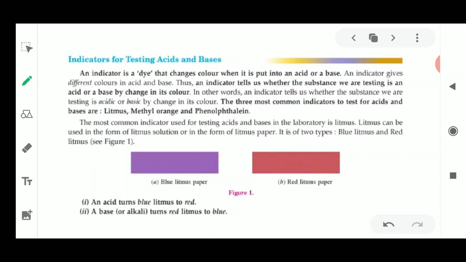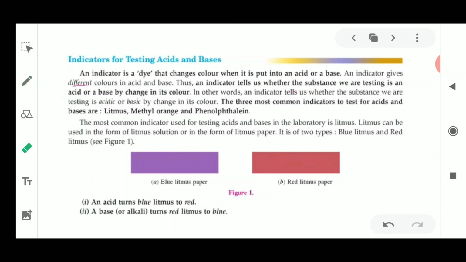An indicator is a dye that changes color when it is put into acids or bases. The indicator gives different colors with acids and bases. Thus an indicator tells whether the substance we are testing is an acid or a base by the change in its color.